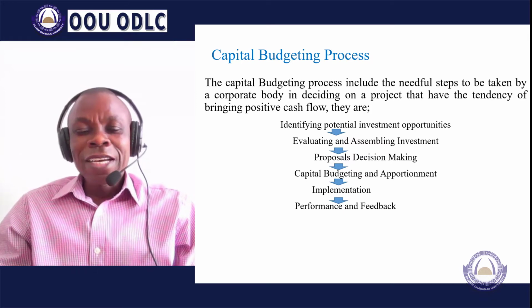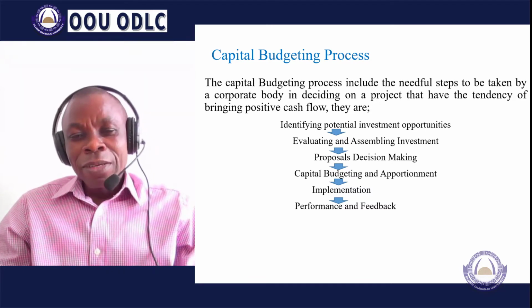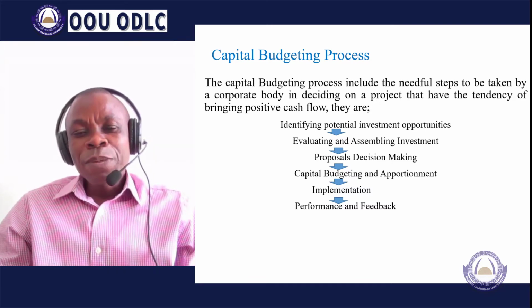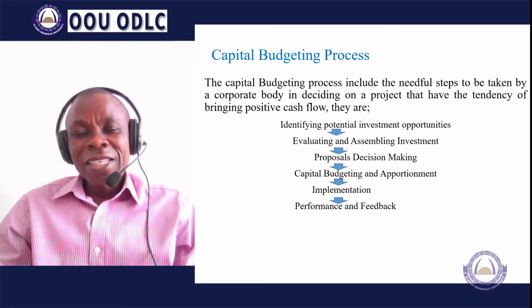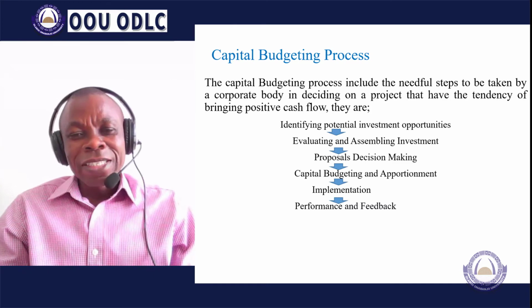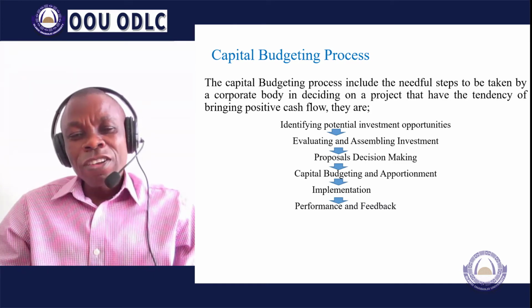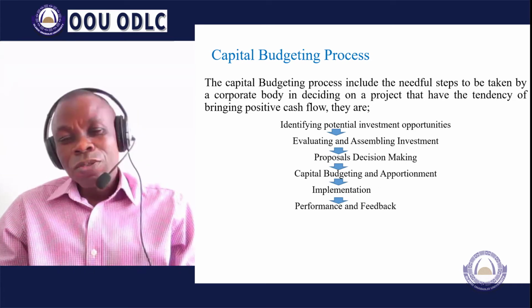Having done that, then go ahead to do the implementation of the project. In the process of implementation, ensure that you keep proper monitoring of the project in the process of execution. Keep track of the cost analysis that you have identified and projected at the level of this capital budget analysis, so that you control your costs. If you don't do that, there could be huge variance between what you have targeted and what you are currently spending.